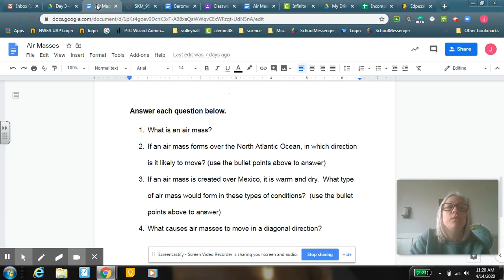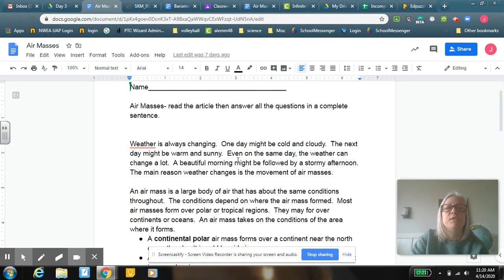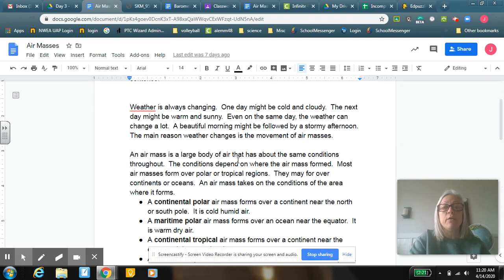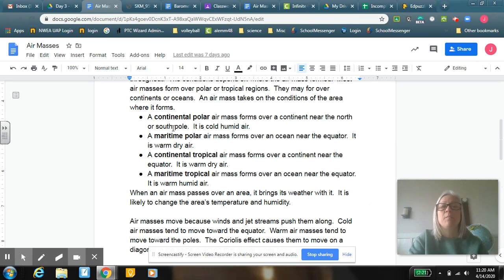This is the page where you're going to need to answer the questions. So this will be where you'll read that article, look through this again, talks about the continental polar, maritime polar, continental tropical, and maritime tropical again.